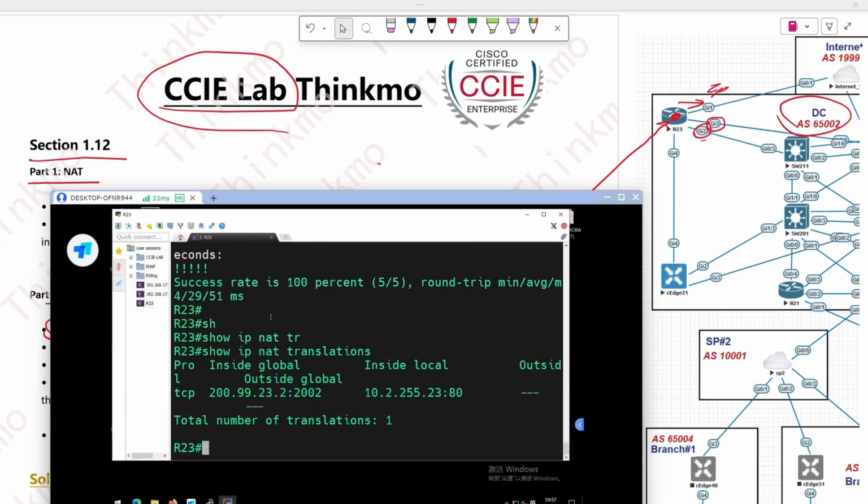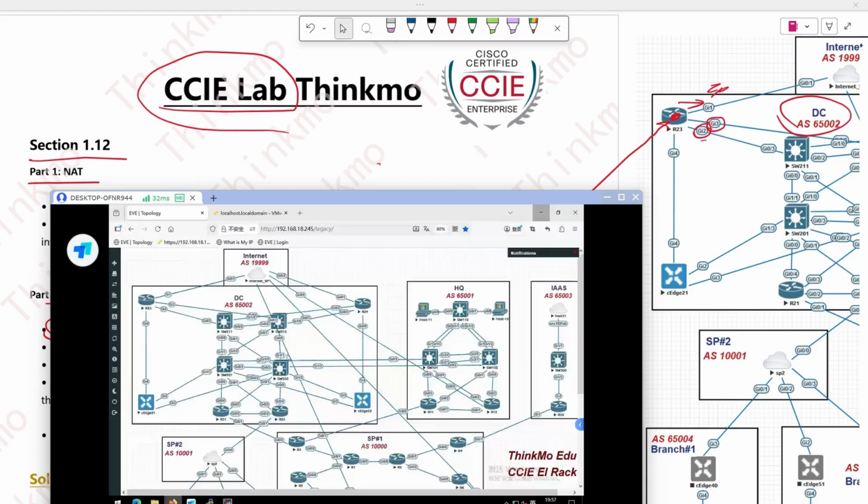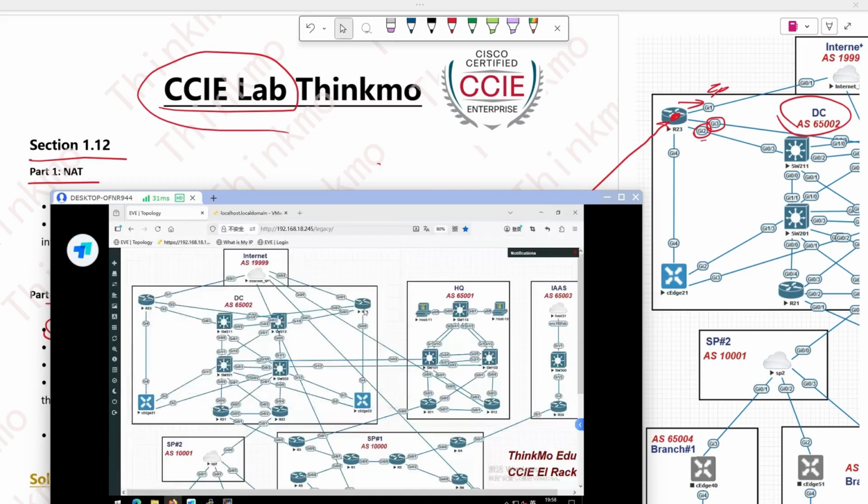Okay, then let's verify the telnet requirement below. Let's find another device to verify it. We'll use the one on the right, number 2. For this device, I'll just connect to it directly using this MobaXterm software.